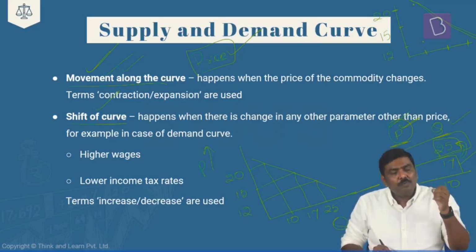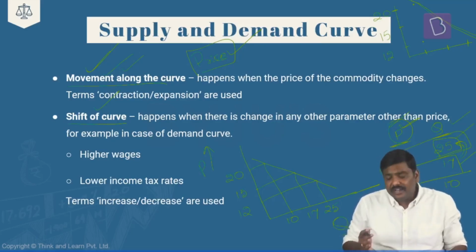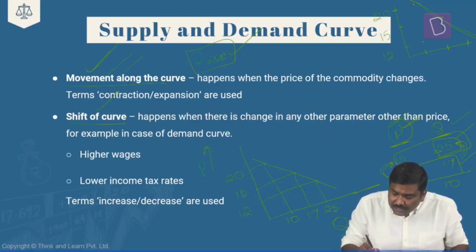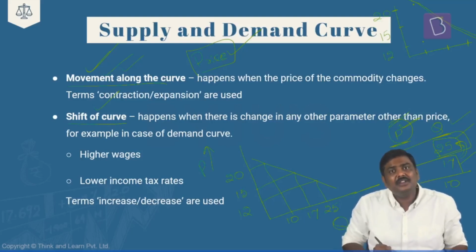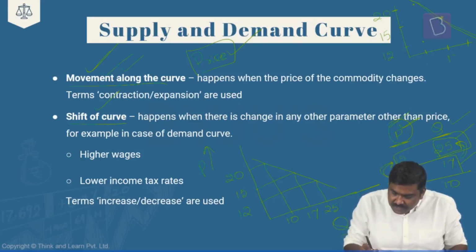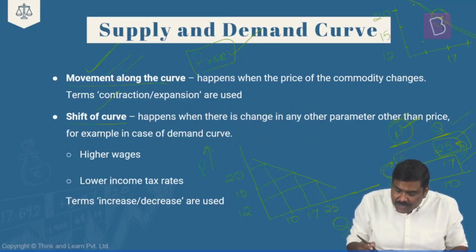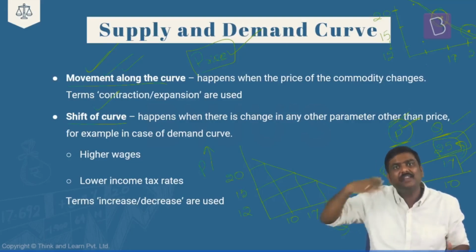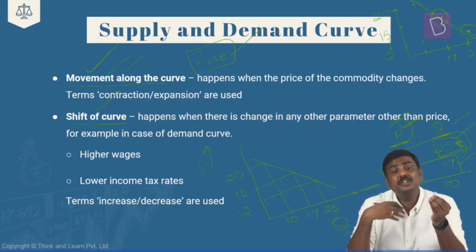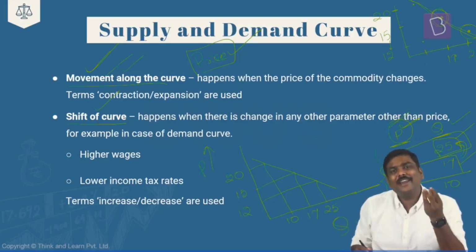The price of 12 rupees as well as the quantity demanded of 25 units, both of them are basically represented on the same curve itself. Earlier, we were here, right? That is a price of 15 rupees as well as the quantity demanded at 17 units. As a result of this, what has happened? The price has come down and the demand has increased to 25 units. So the new point of the coordinates will be a point on this particular curve itself. And the curve in the first place has been drawn by taking these particular coordinates itself.